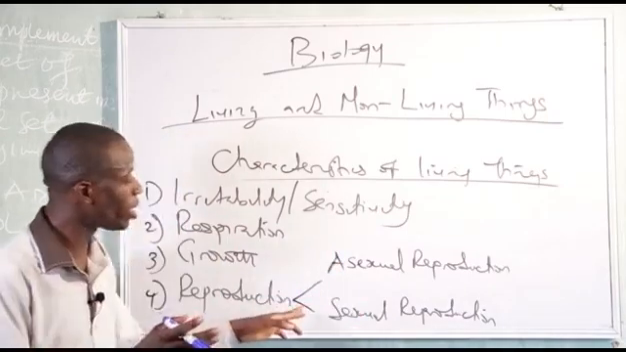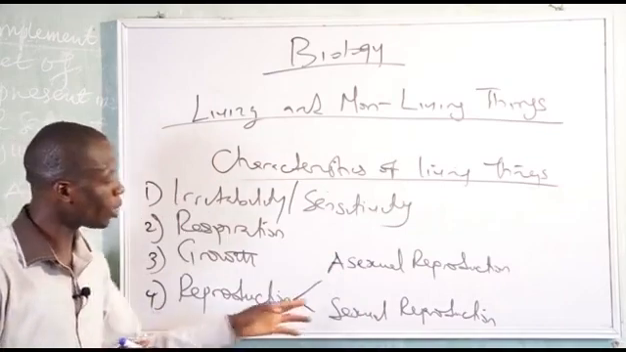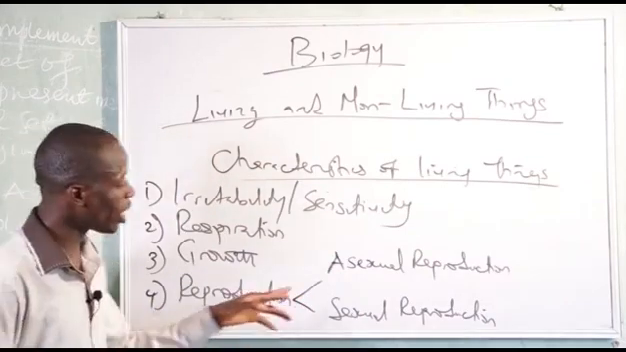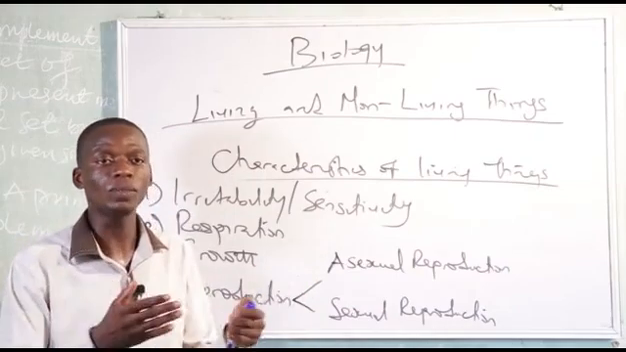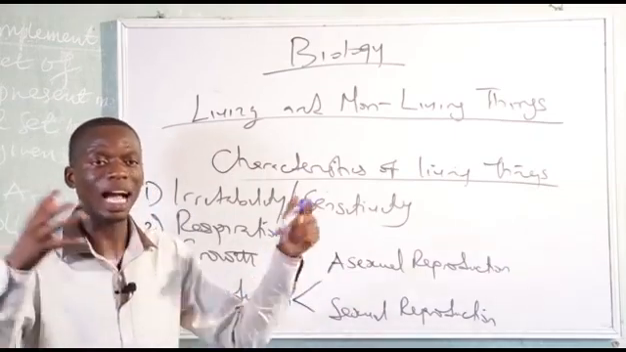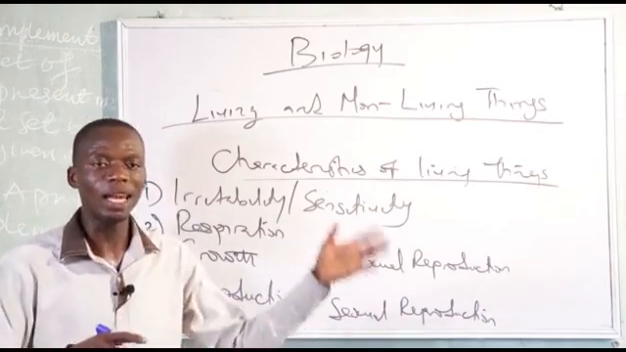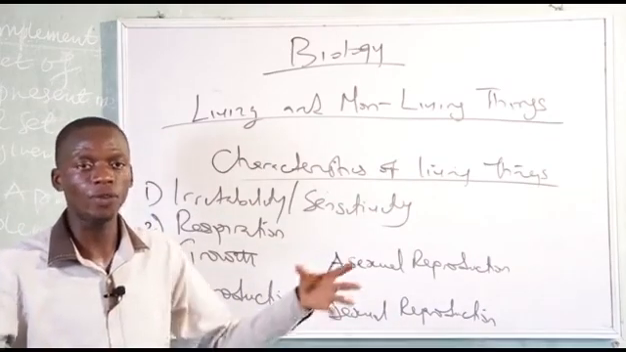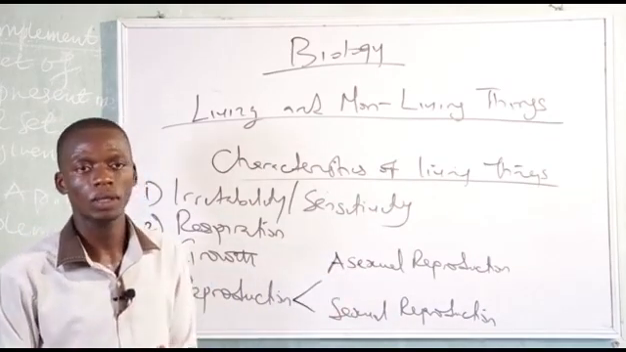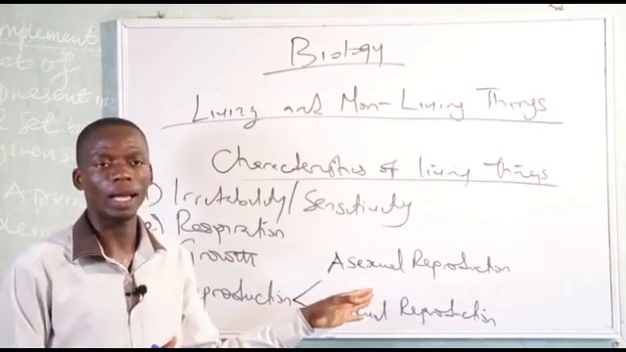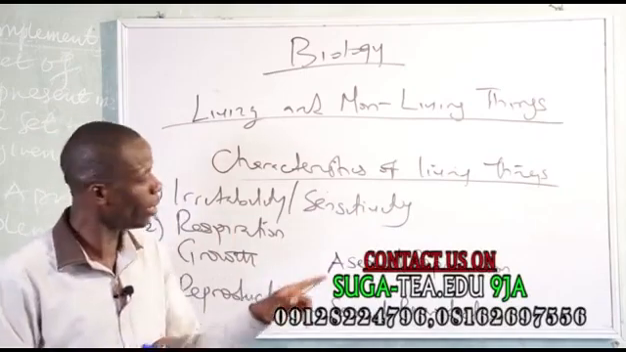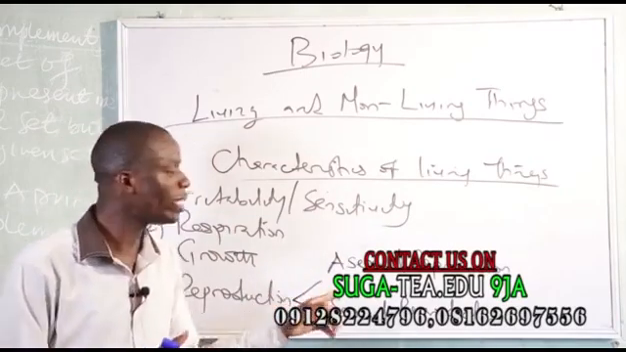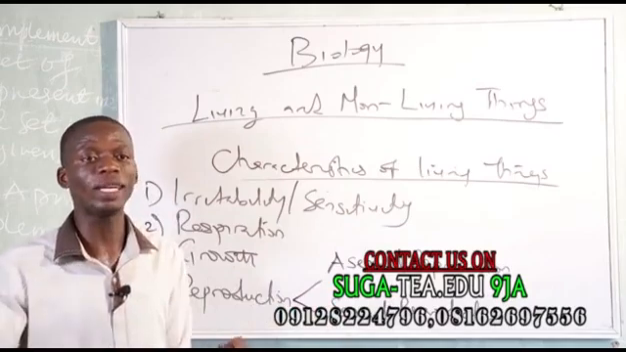And the other one is sexual reproduction. What is sexual reproduction? Sexual reproduction is the process by which two organisms come together, in which the gametes produced by the male and the female organism fuse together. The male gamete is the sperm cell, while the ovum is the female gamete.